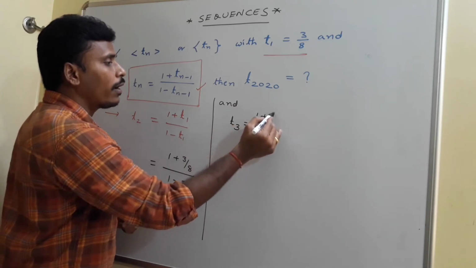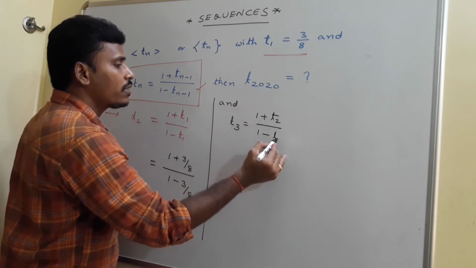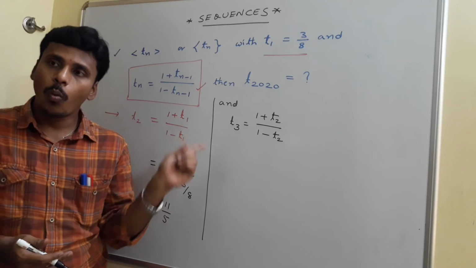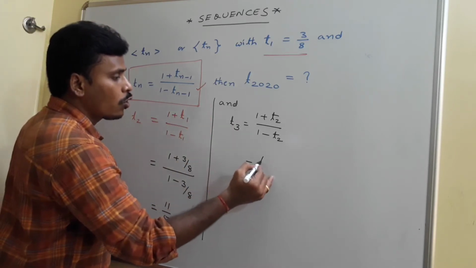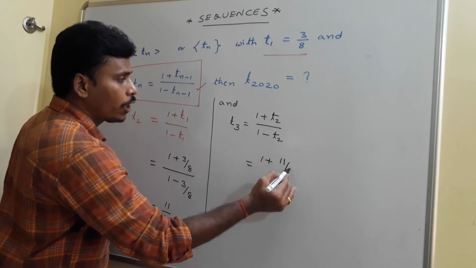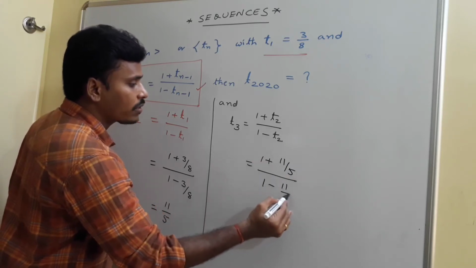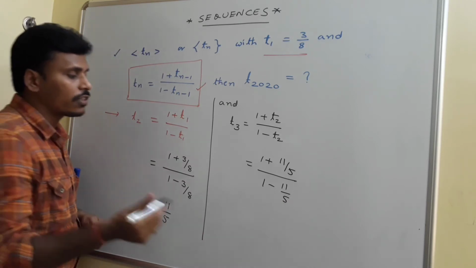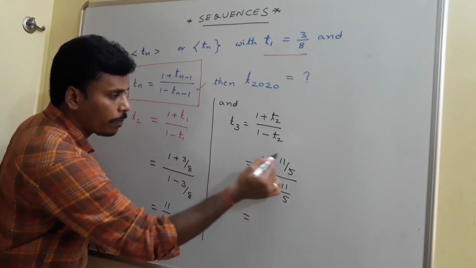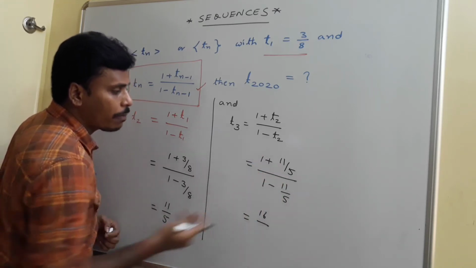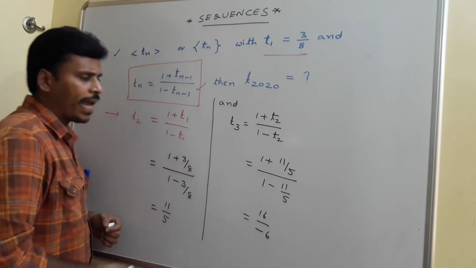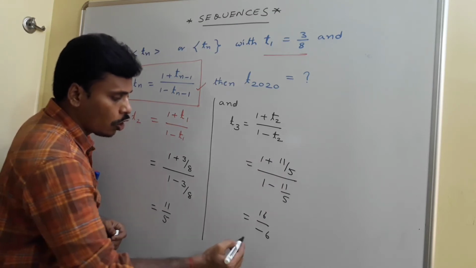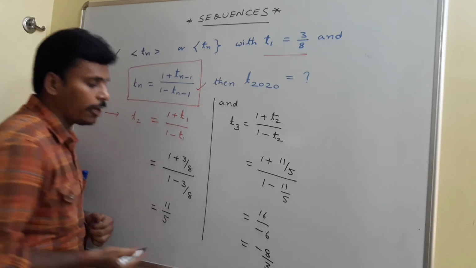The third term is given by (1 plus T2) by (1 minus T2). As per the given rule, every term is 1 plus its before term by 1 minus its before term. This is equal to 1 plus, what is T2? 11 by 5. You just replace T2 with 11 by 5: 1 plus 11 by 5, 1 minus 11 by 5. I need to simplify. 5 plus 11 is 16, divided by 5 minus 11, which is minus 6. So 16 by minus 6, and with cancellation, this is minus 8 by 3.